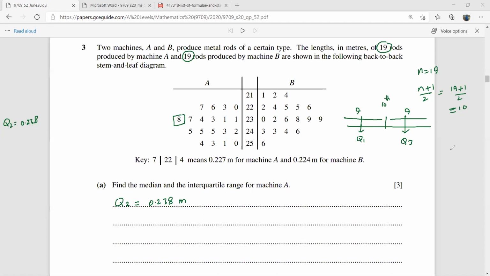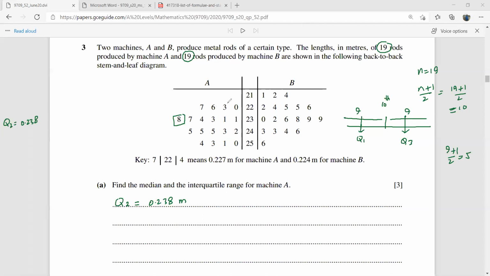So you do 9 plus 1 over 2 and you get 5. The fifth value from the first 9 values will be your lower quartile. Total values are 19, but we have two halves: first 9, last 9, and in the middle you have the median. So the median of the first 9 values will be your lower quartile, at the 5th place.